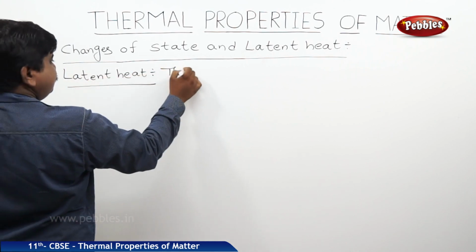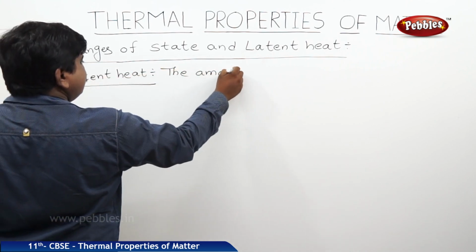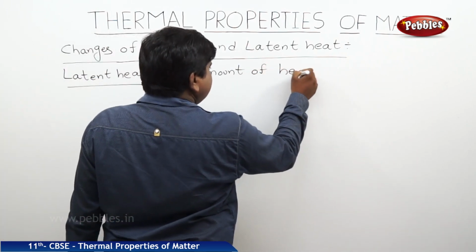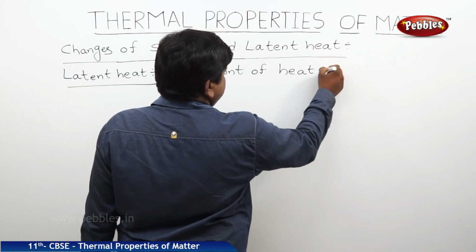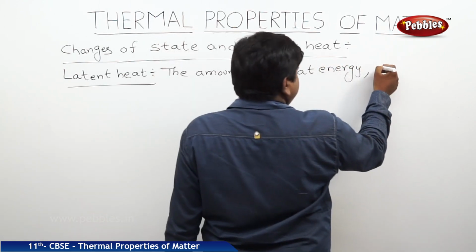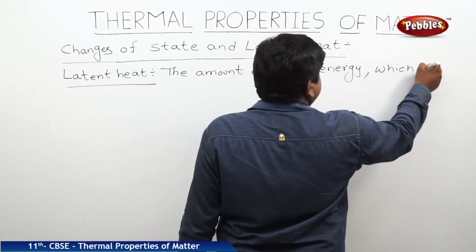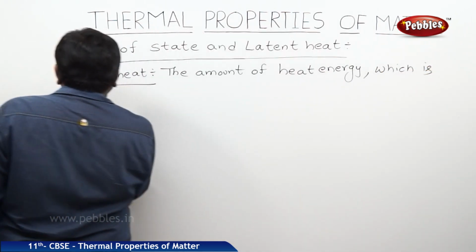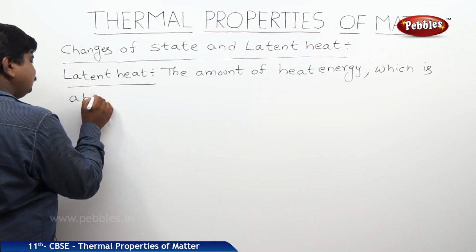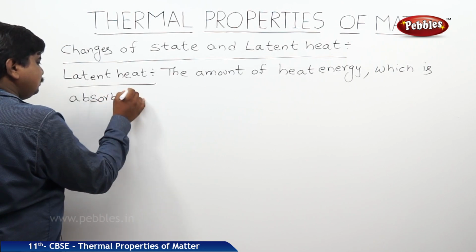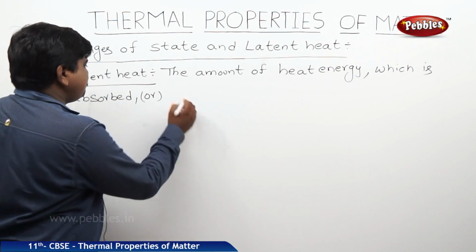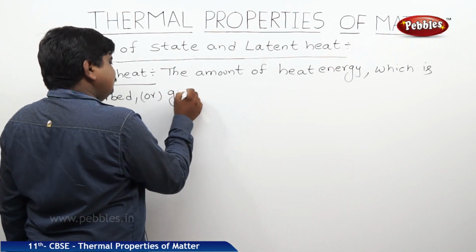The amount of heat energy which is absorbed or given.